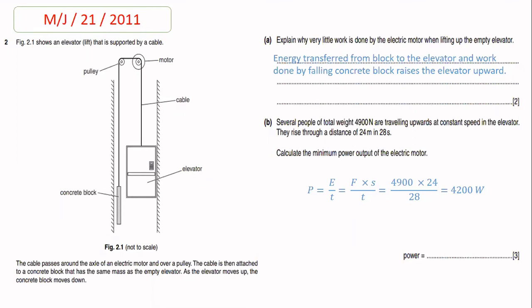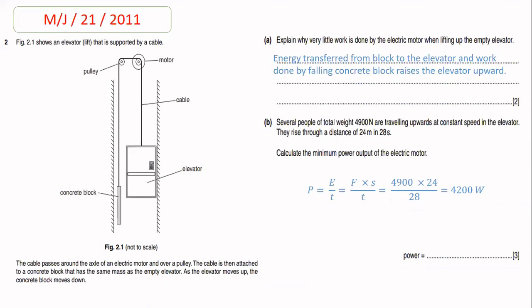elevator. They rise through a distance of 24 meter in 28 seconds. So beta, the weight is given to you, the distance and the time is also given to you. The examiner demands you to calculate the minimum power output of the electric motor. So beta, the formula for calculating power is energy divided by time.